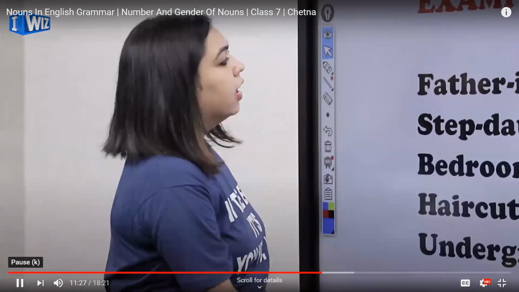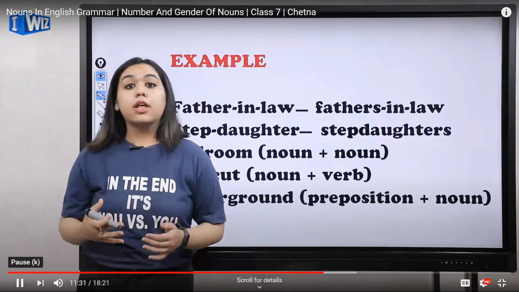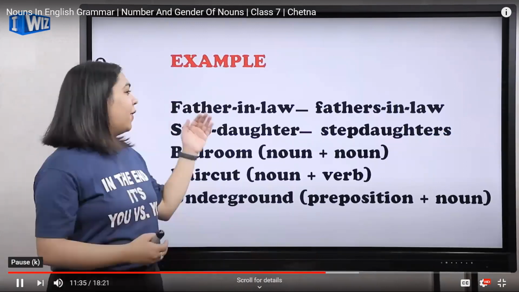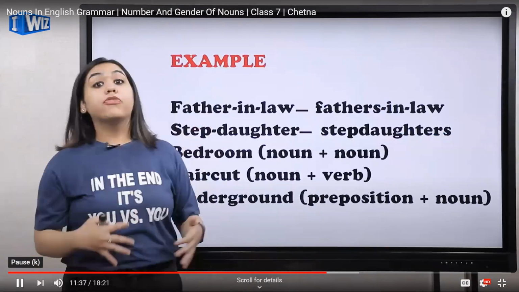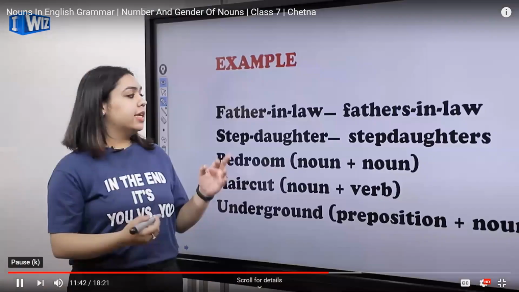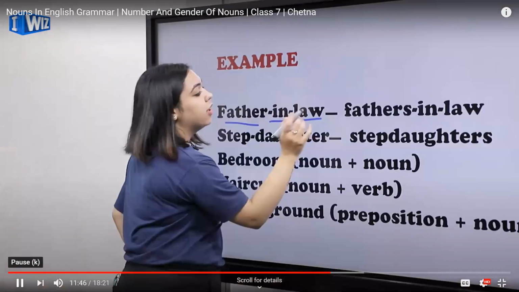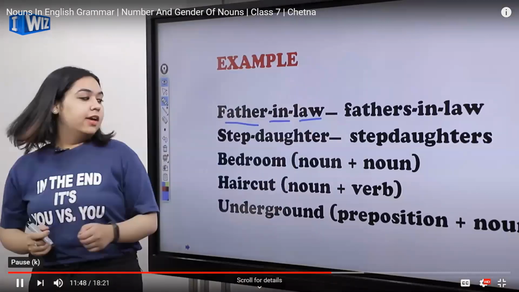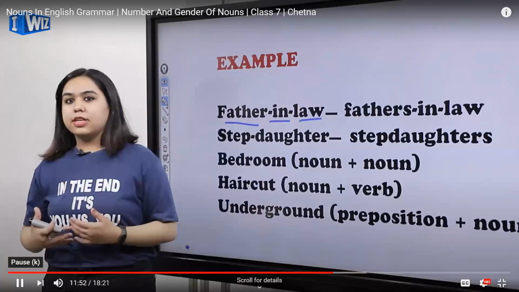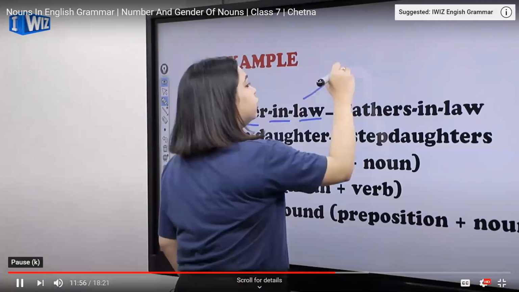Now here are some examples. Earlier also I mentioned that compound nouns could be made by forming two words or more than two. Now, you must have heard of these words: father-in-law, brother-in-law, sister-in-law, mother-in-law. Yes, so you will see here that these are made up of more than two words. These are the three words. So what is the point? What is the major point where I find people making the same mistake? Whenever converting into plural, people tend to say that